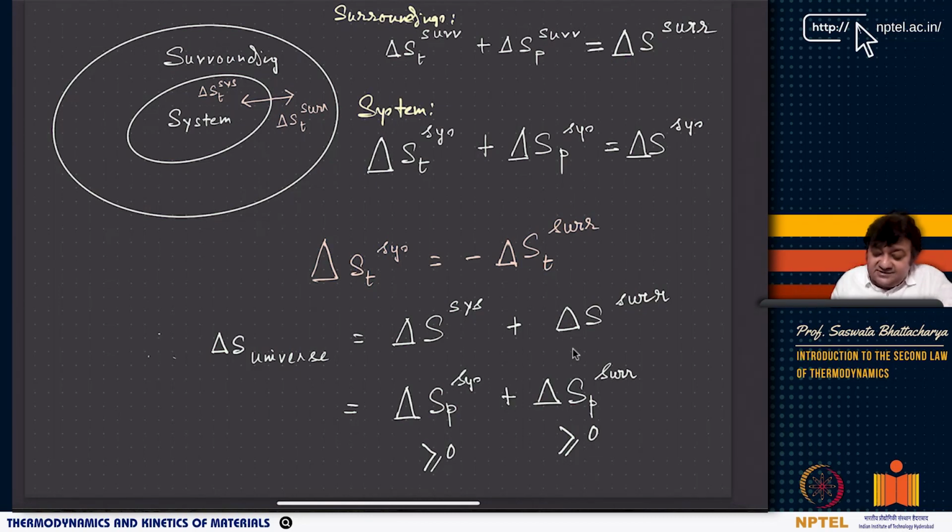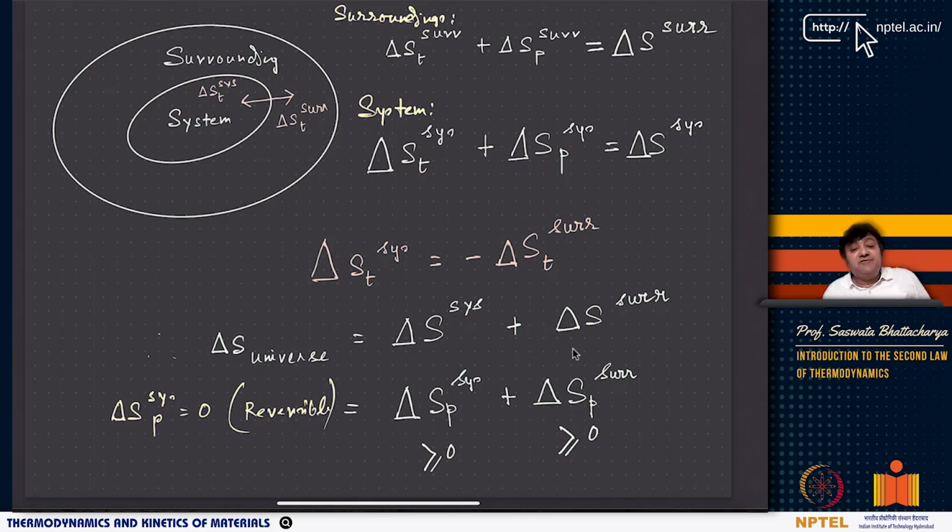When the process is reversible, delta S universe, delta S system production is equal to 0 for a reversible process that is occurring within the system.